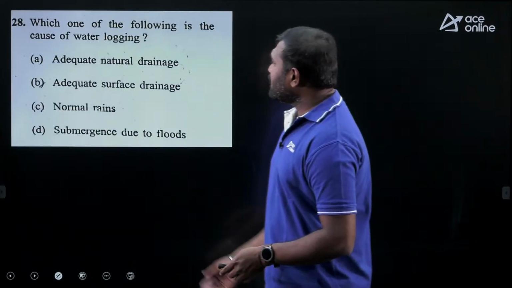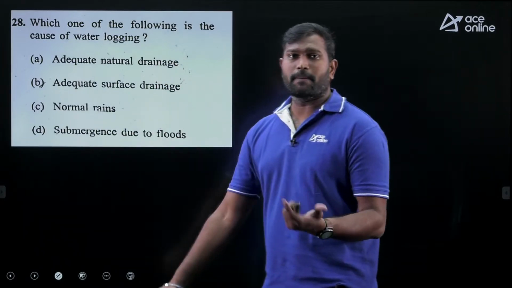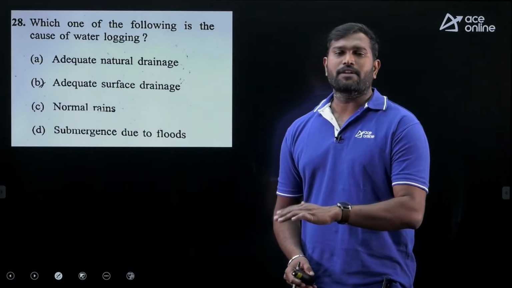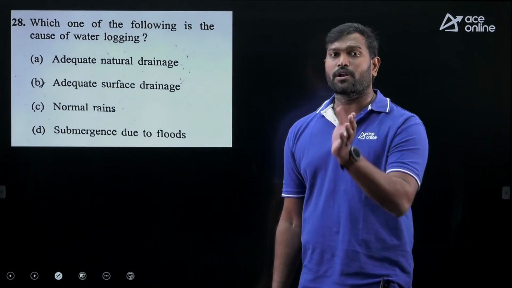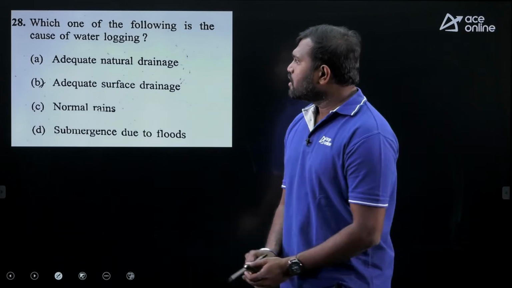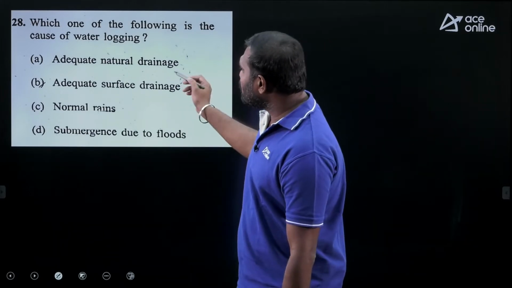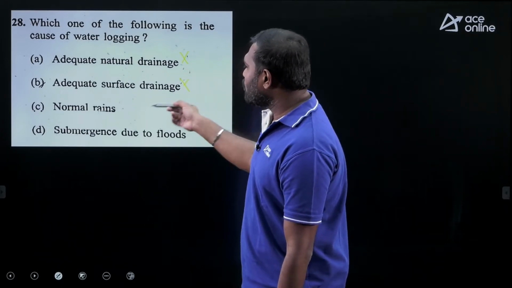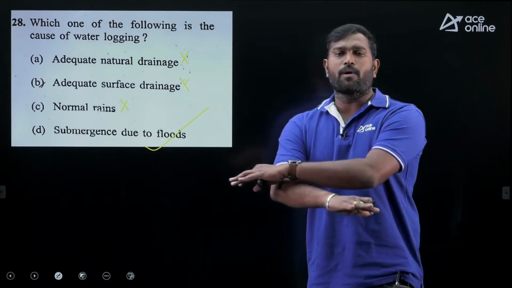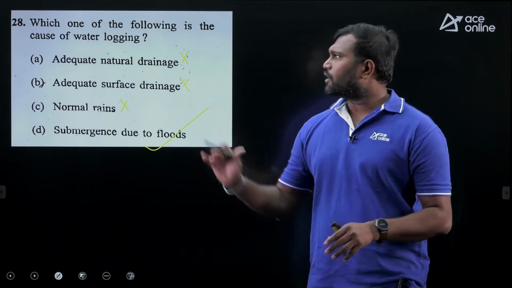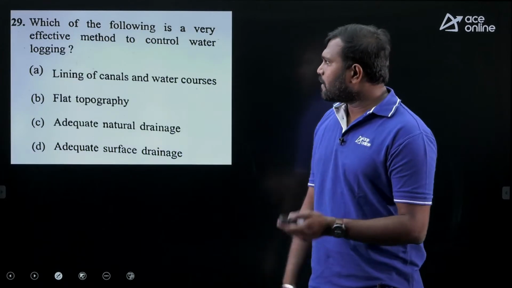Now, which one of the following is the cause of waterlogging? So what is the meaning of waterlogging? When the surface is completely flooded with water, or if the water table rises up to the ground level, we say it is waterlogging. So what is the reason here? Inadequate natural drainage? No. Inadequate surface drainage? No. Normal rains? No. Submergence due to floods. So due to floods, if water submerges the area, then we see waterlogging.